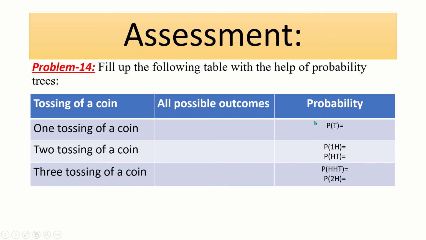Then find the probability of T, the probability of H, and the probability of HT. Similarly, the probability of H, that means head, tail, and the probability of 2 heads.